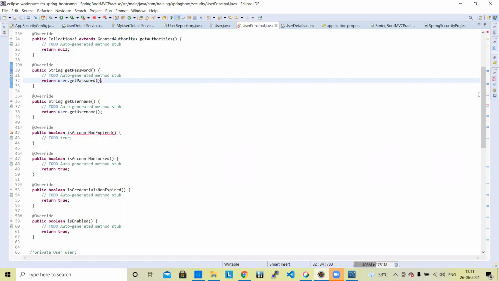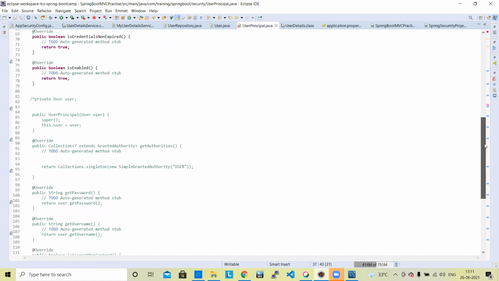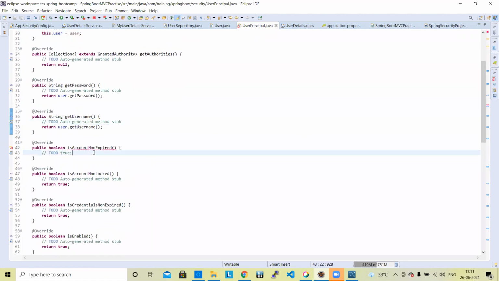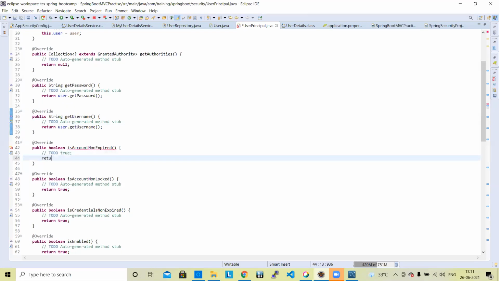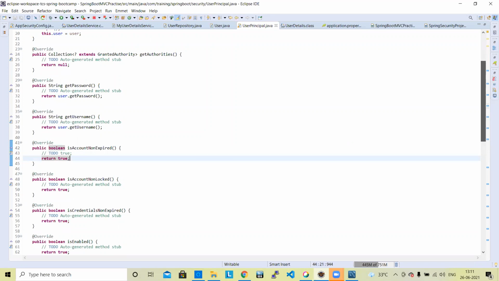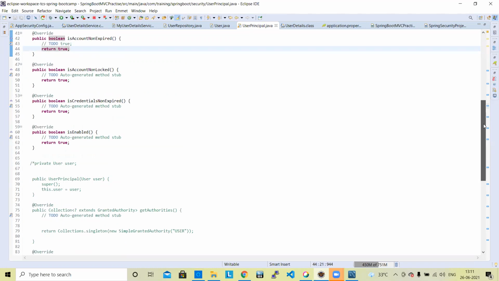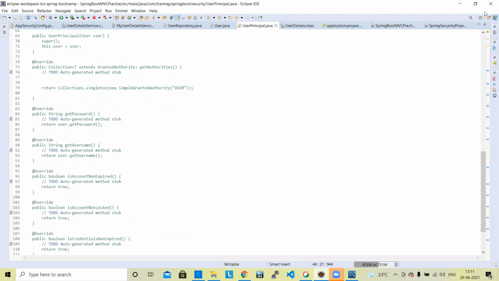Boolean is account expired. Is account non-expired. These three changes you need to do. That's all.